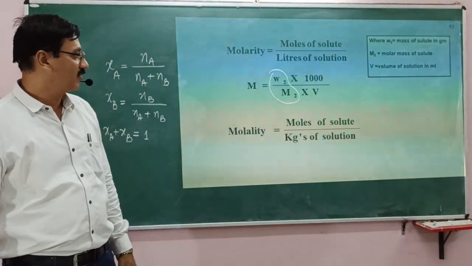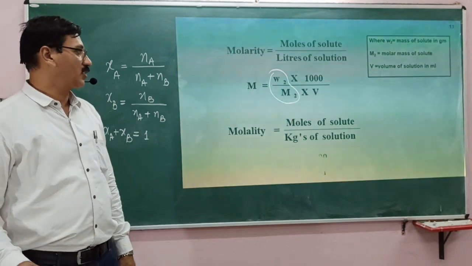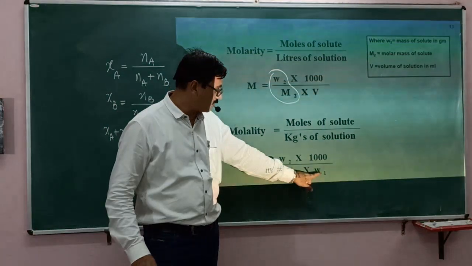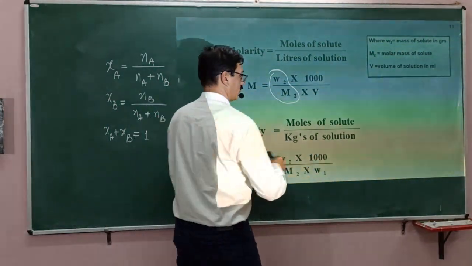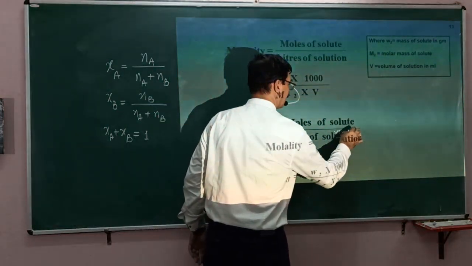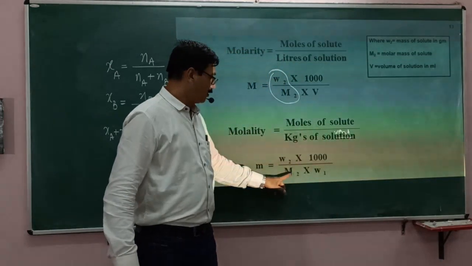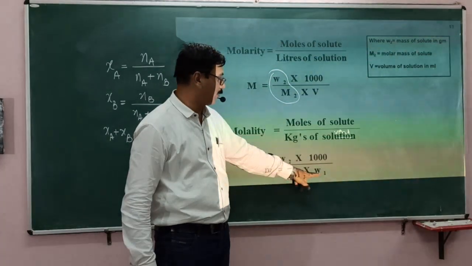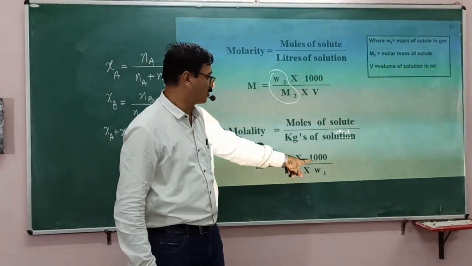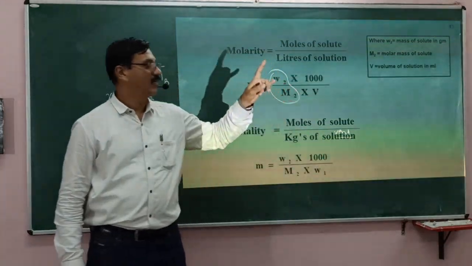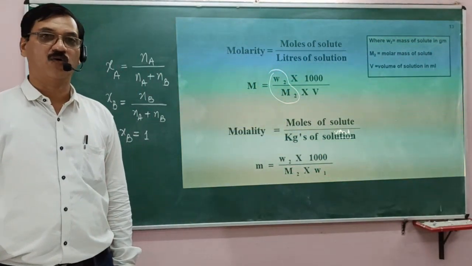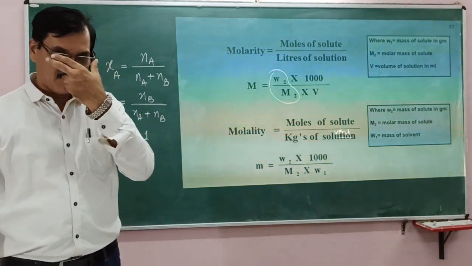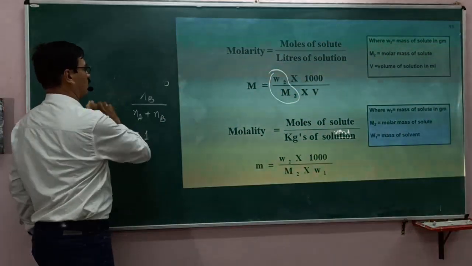Now this also can be expressed in W2 by M2 and W1. So this is the mass of solvent. Okay, so this is solvent, and W1 is the mass of solvent into 1000. When W1 is in kg, there is no need of 1000. But if it is in grams, then we have to multiply by 1000. Now, these are the two important ways of expressing the concentration.